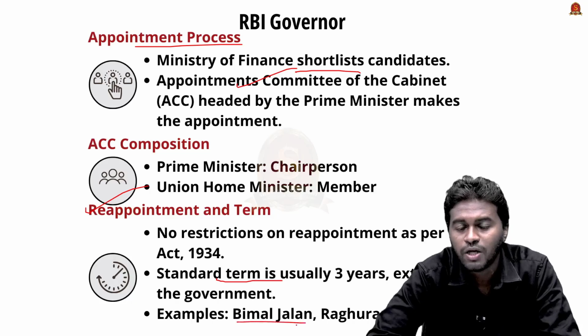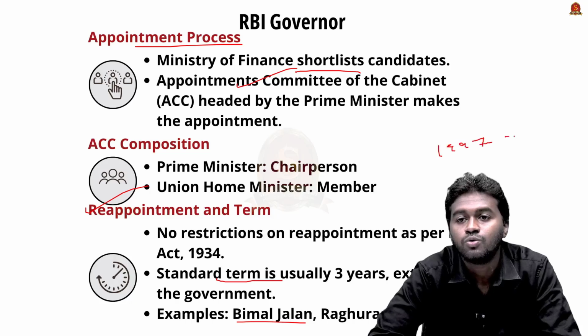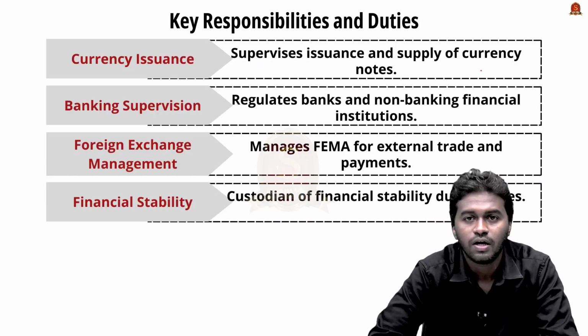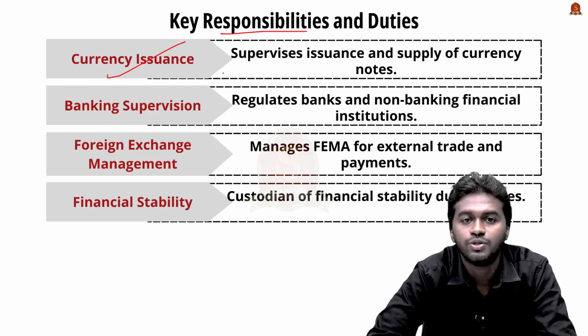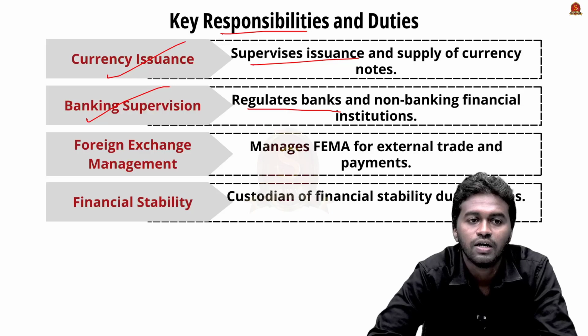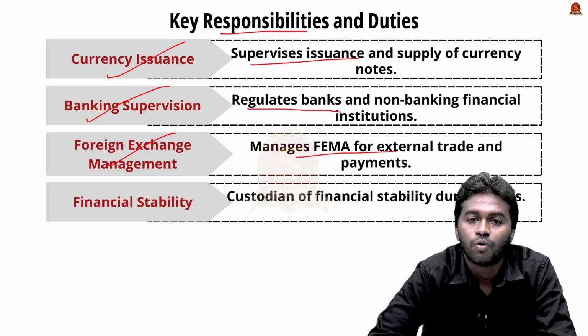For example, Bimal Jalan served as the RBI Governor from 1997 to 2003, nearly 6 years. So there are no such strict restrictions regarding the term of RBI Governor. Coming to the key responsibilities of RBI Governor, first is currency issuance, supervising the money supply in the economy, and banking supervision is the next duty, that is regulating the banks and non-banking financial institutions in India, and the foreign exchange management, that is managing the external trade and the balance of payment according to FEMA, that is Foreign Exchange Management Act.